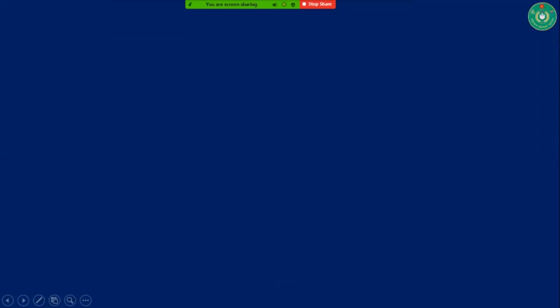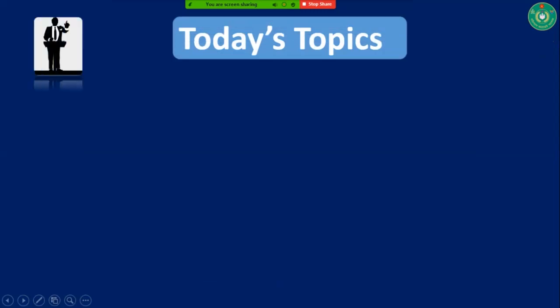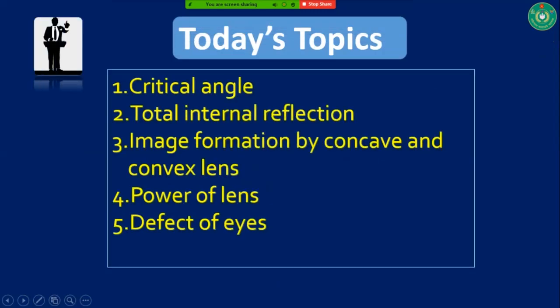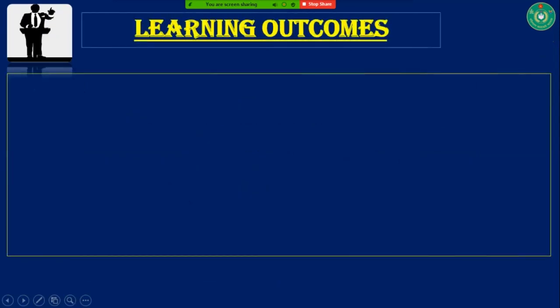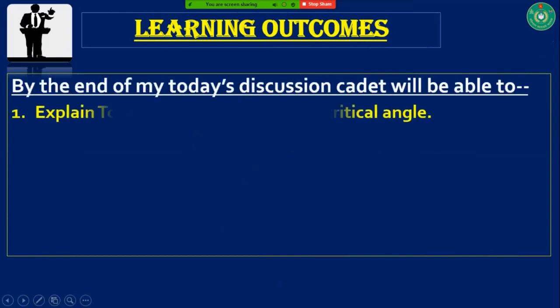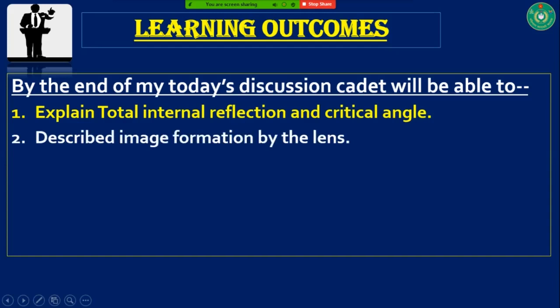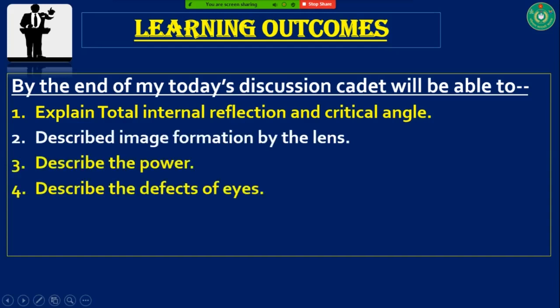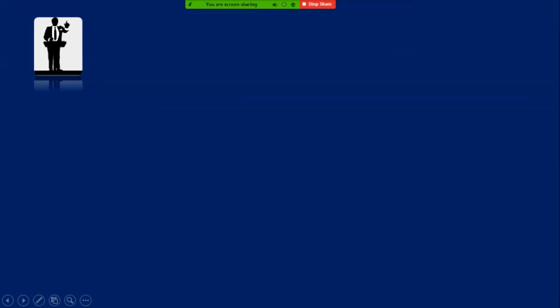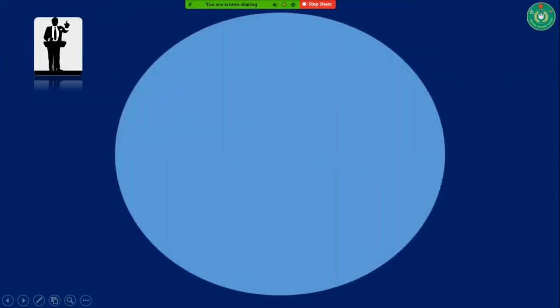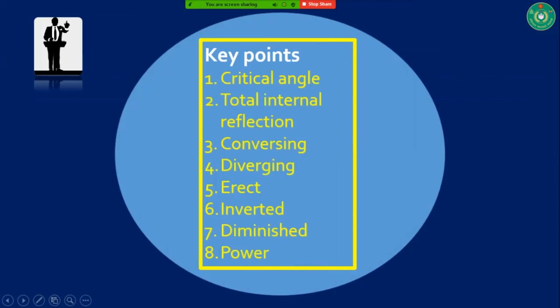Today's topics are critical angle, total internal reflection, image formation by concave and convex lens, power of lens, defects of eyes. Learning outcomes: after finishing this chapter, you will be able to explain total internal reflection and critical angle, describe image formation by the lens, describe the power of lens, and describe the defects of eyes. These are the key points of my today's discussion.